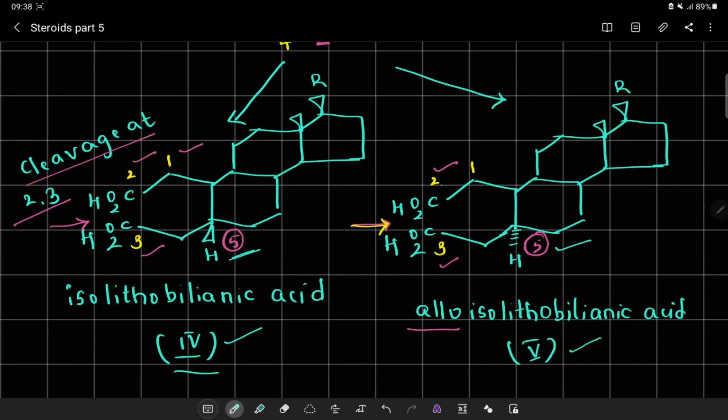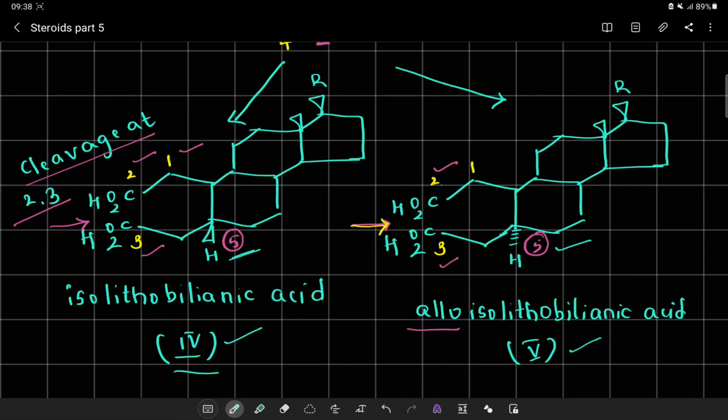Considering these 4 isomeric dicarboxylic acids, we want to understand in the further discussion how the ring fusion of A, B, C takes place, and hence we can understand the stereoisomerism in terms of type A system, which deals with the nucleus of the cholesterol system.